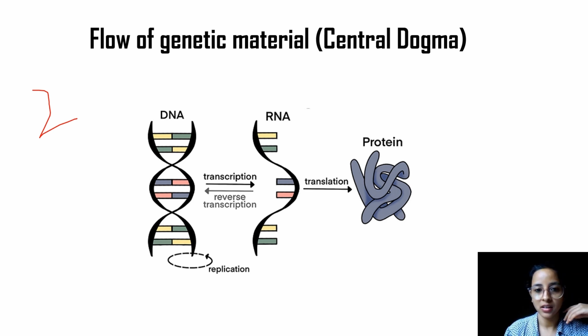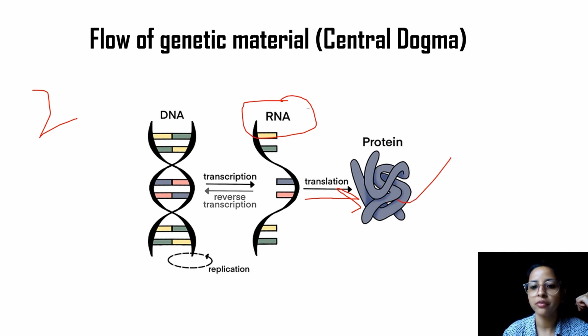Now once RNA is formed, it will translate itself to a protein which will be functional. Now this protein is important and it will form the important molecules which are responsible for carrying out the different functions inside a body. Okay, so now since we know that the genetic information is flowing in this manner, we got to know the importance of this DNA molecule to replicate itself so that it maintains its integrity and it is transferred from one generation to another.